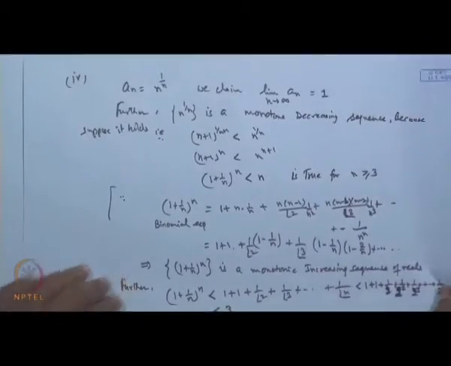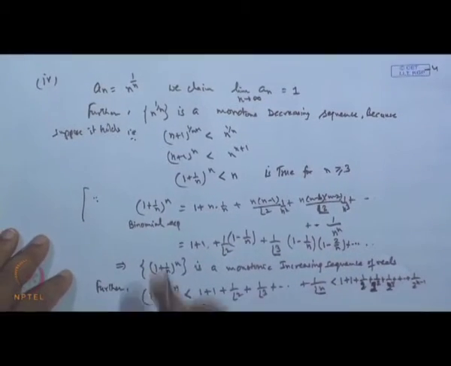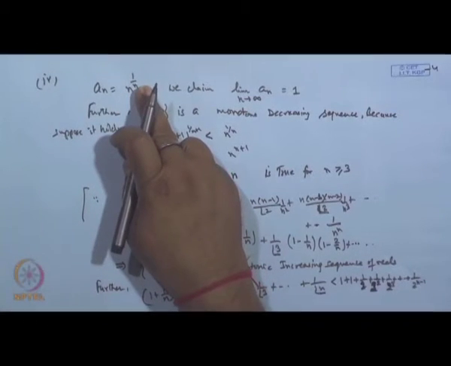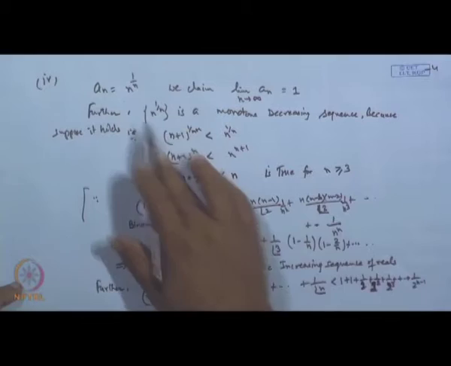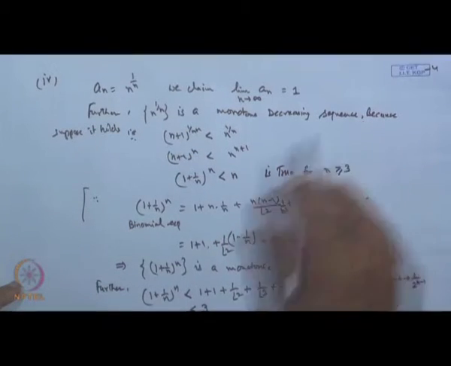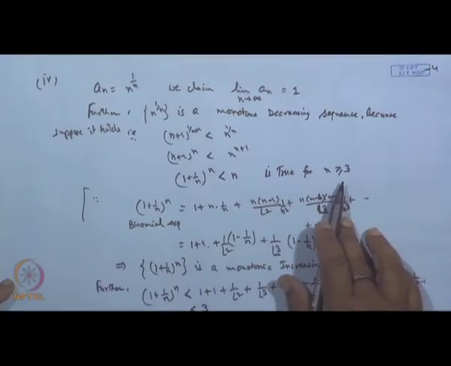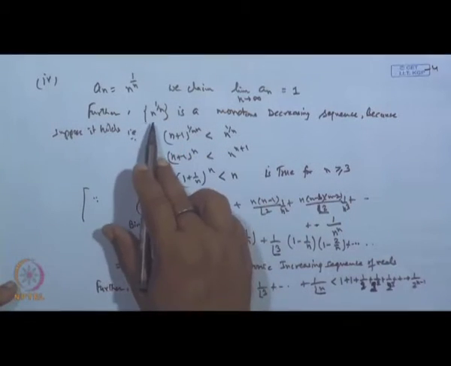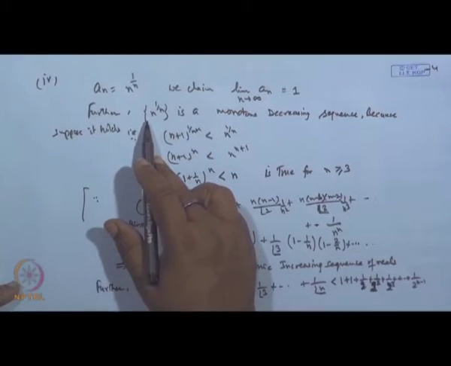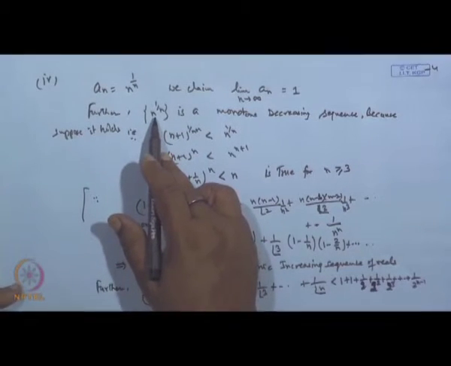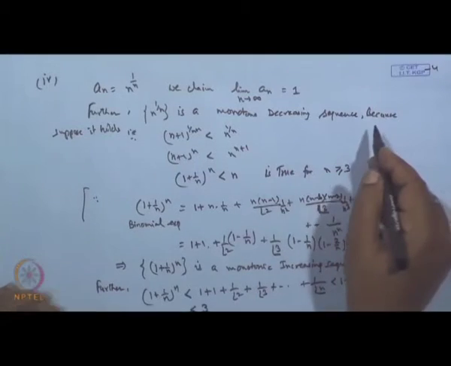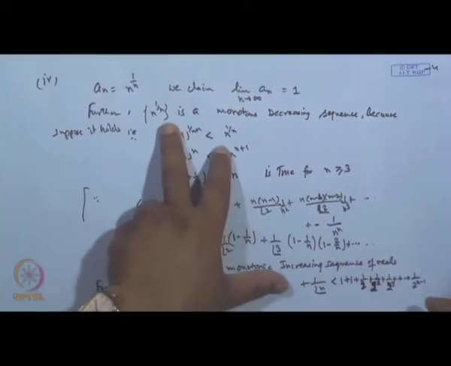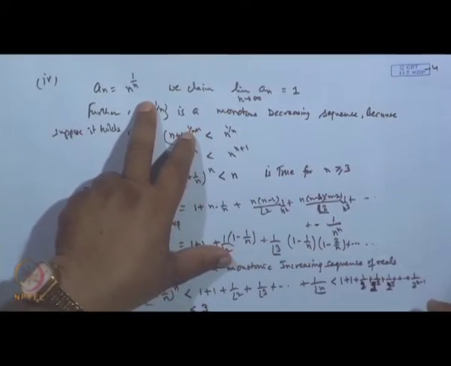Now, here we are discussing this part. It is given n to the power 1 by n, and we are interested in finding the limit of this. Now, what we claim is that this sequence is a monotonic decreasing sequence, which is already proved, when n is sufficiently large. But each term of this sequence is greater than or equal to 1, because n is 1. So it is a monotonic decreasing sequence, is it not? And each term is greater than or equal to 1.